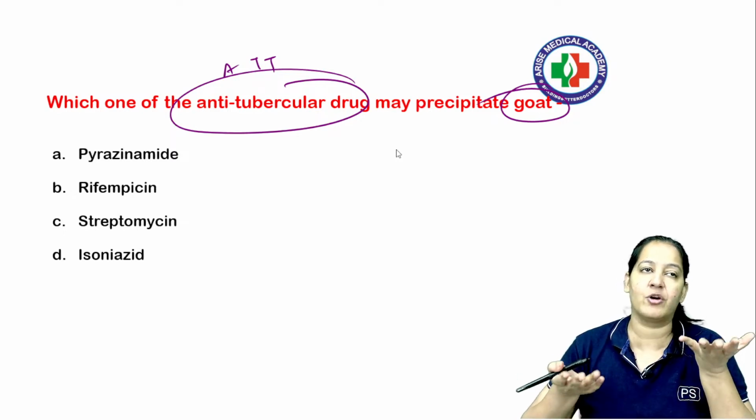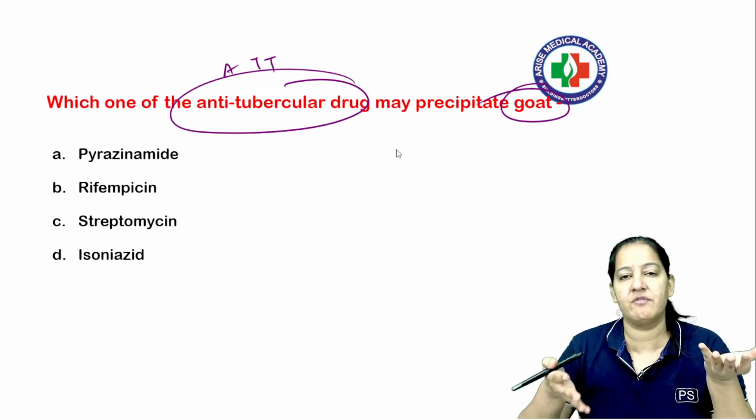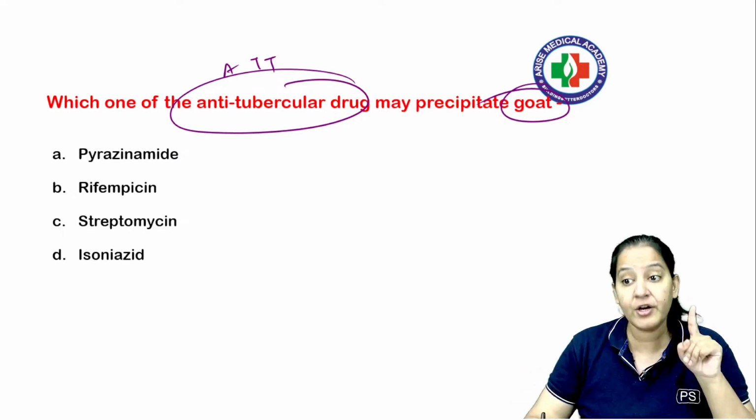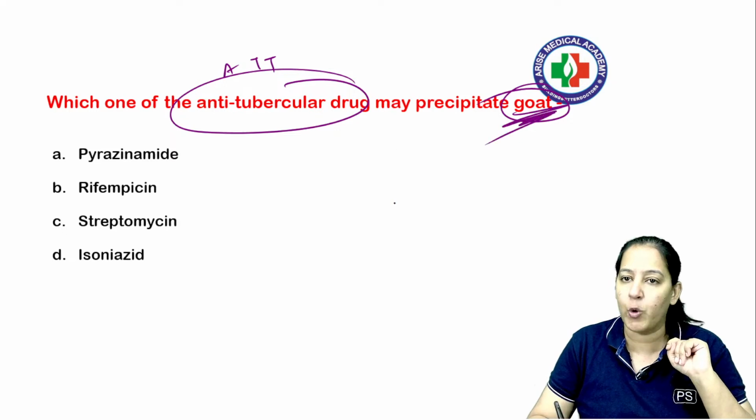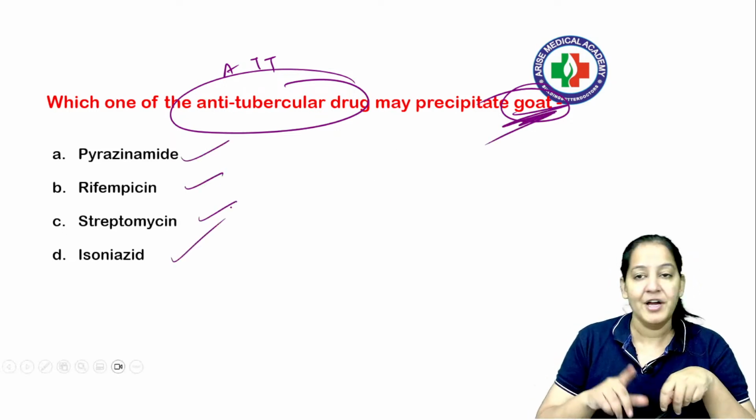Now which one? Either the question will be on their mechanism of action, or on their specific properties, or on their side effects. Currently the question is on side effects. Which of the following ATTs causes gout? Who causes gout? Is it pyrazinamide, rifampicin, streptomycin, or isoniazid? You just read the options.